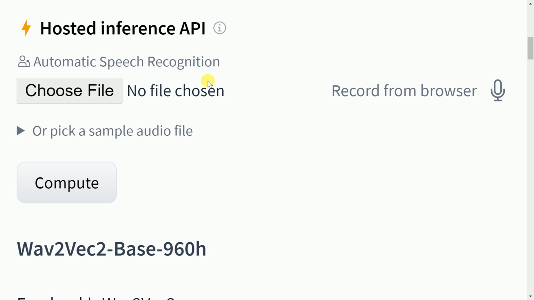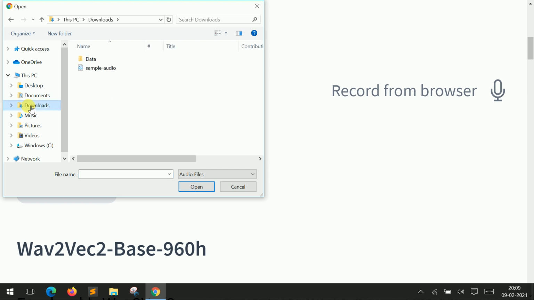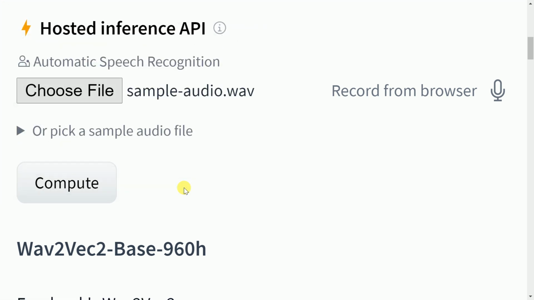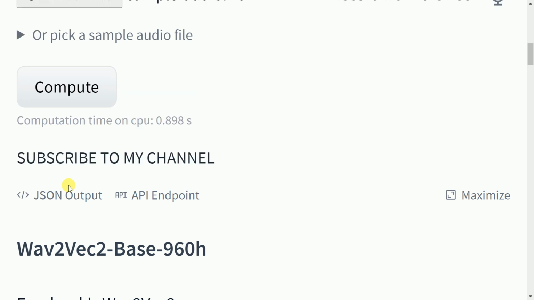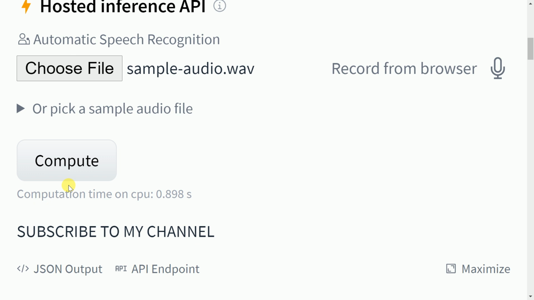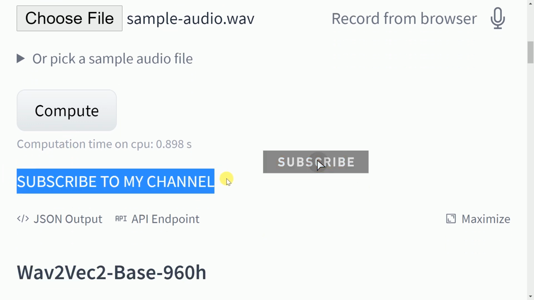The only thing that we have to do here is we have to press choose file. So I have a simple file called sample-audio.wav, which is what I'll select. Now that I've shared the exact location of the file, let me now press compute. So as you can clearly see, the model takes less than a second to give you the output. So the text that the model is outputting is subscribe to my channel.